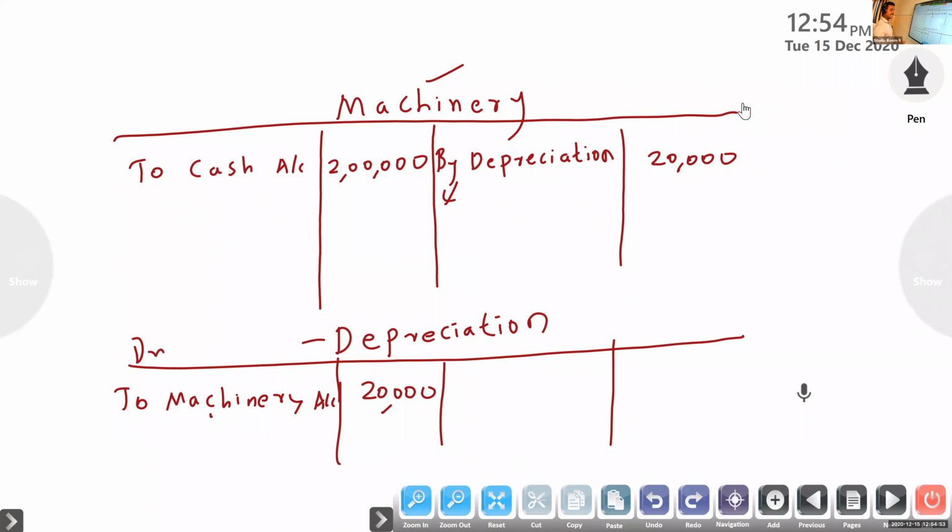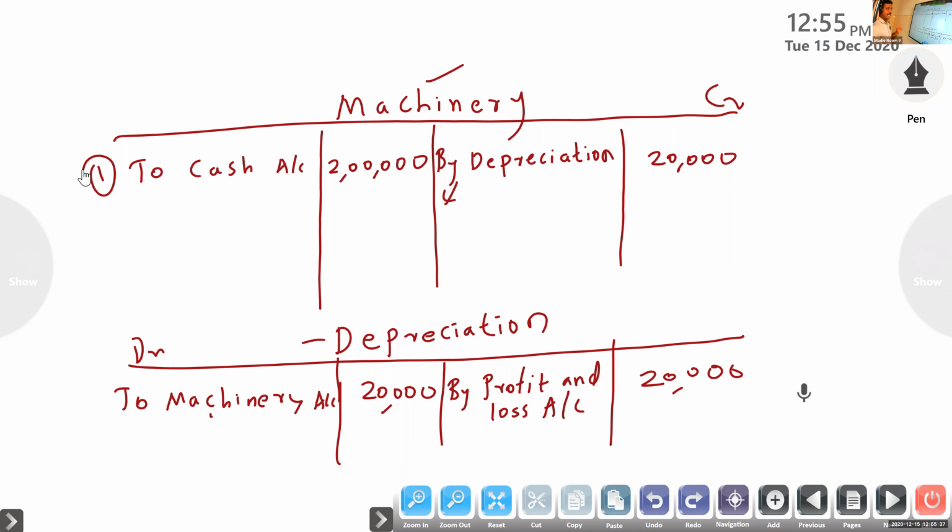Third entry, profit and loss account to depreciation. So depreciation account credit. So credit side, by profit and loss account. Three entries clear? Three entries posting only I wrote. First entry, machinery account to cash. Whenever we are preparing machinery account, you have to look in that entry, machinery is debit. So debit side, opposite aspect, to cash.